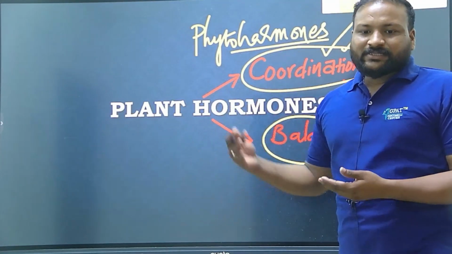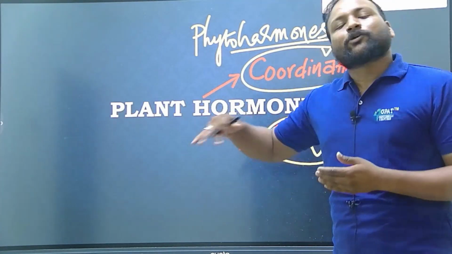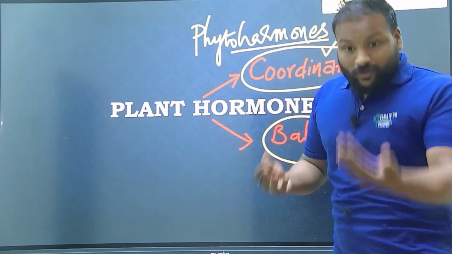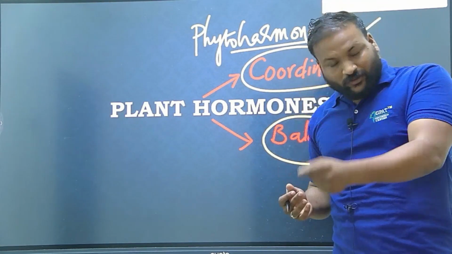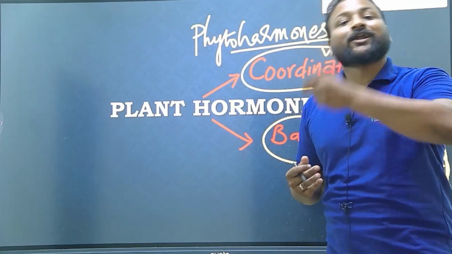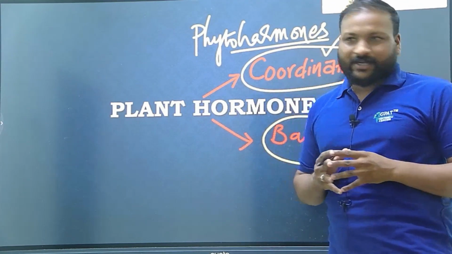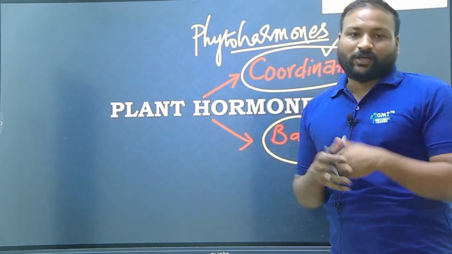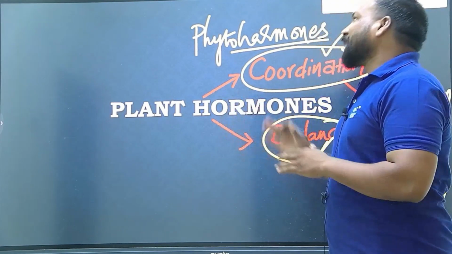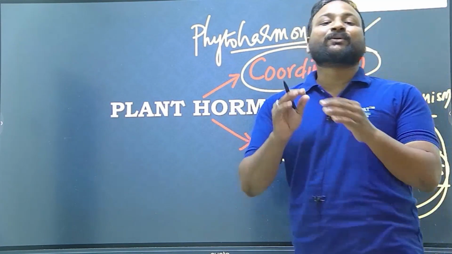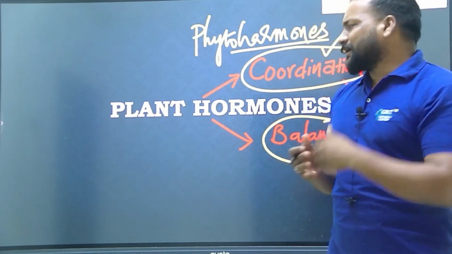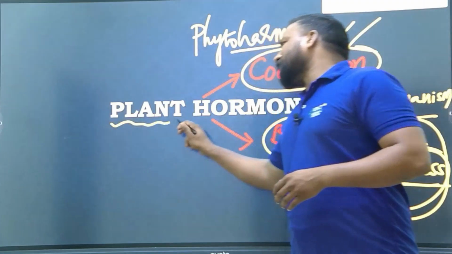They coordinate the metabolism, the respiration, the growth. To coordinate all these processes, the plant requires phytohormones. Another word for plant hormones is plant growth regulators. Ultimately, the plants will grow.